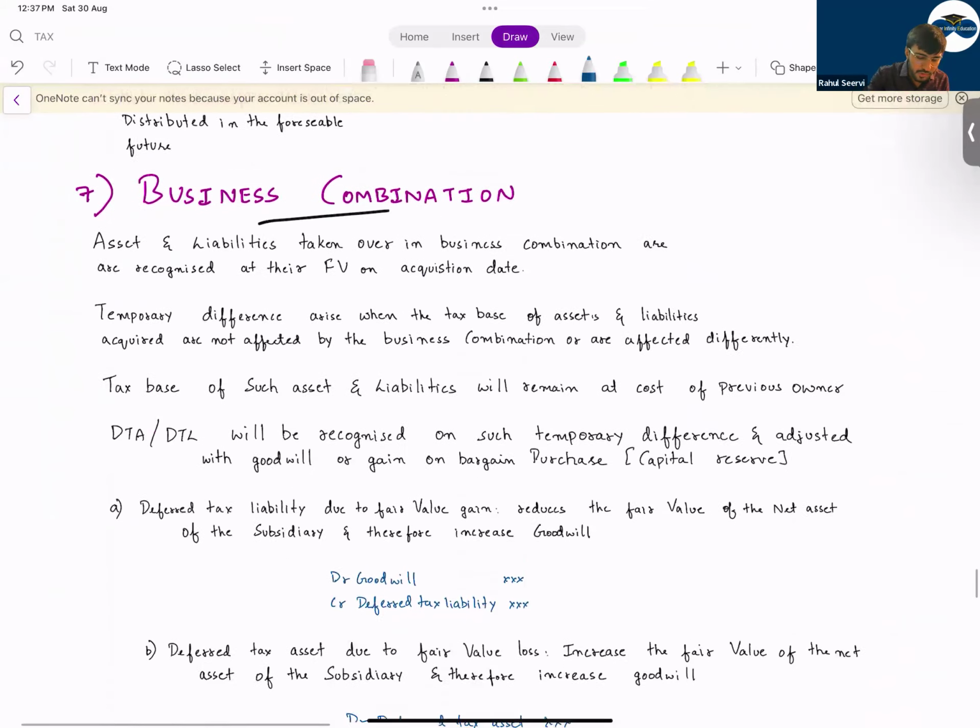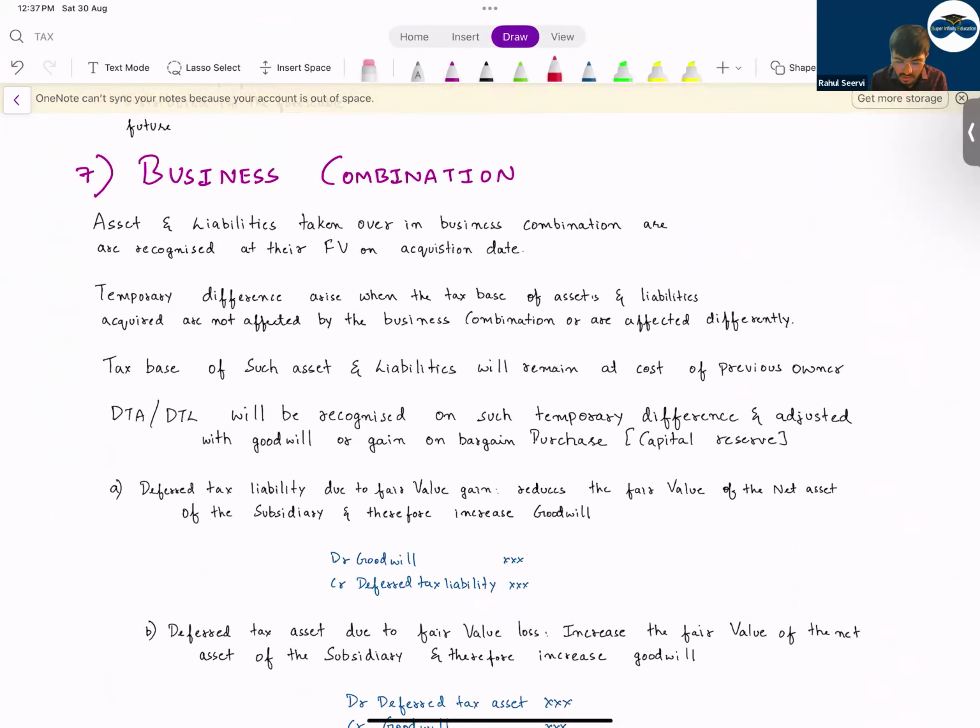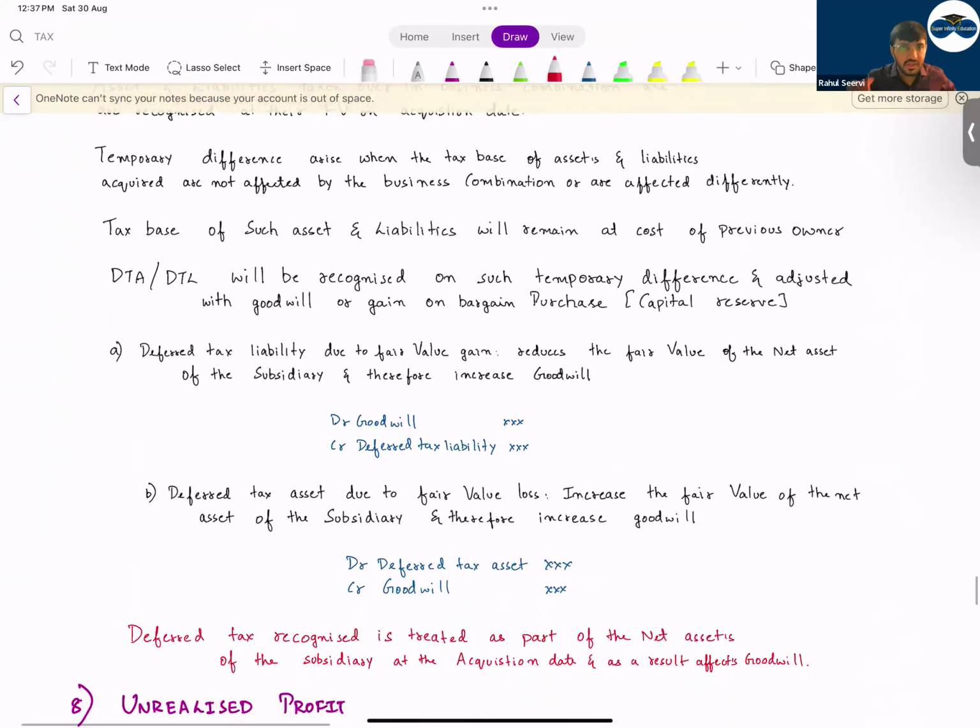Now coming to the last important topic, business combination. Now what will happen in business combination? Can I say when we do consolidation, we purchase the assets and liabilities of the company at fair value? If you purchase the assets and liabilities of the company at fair value, in that case, will the tax authority believe in the concept of consolidation in fair value? No. So this will create what? This will create a difference in the value of the asset. This can come as an adjustment in your consolidation.